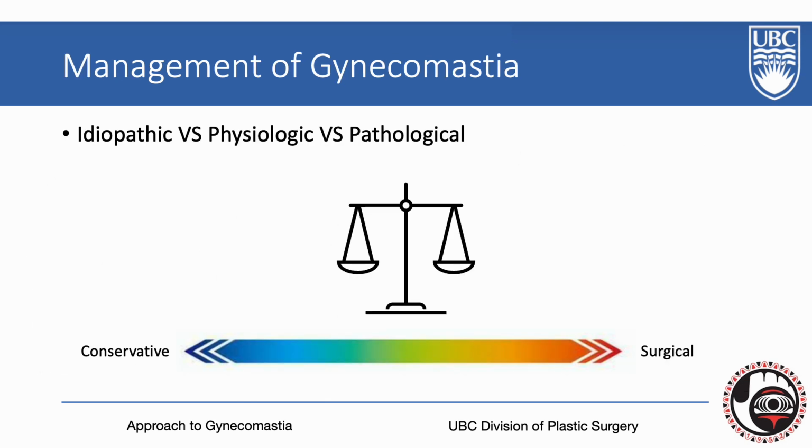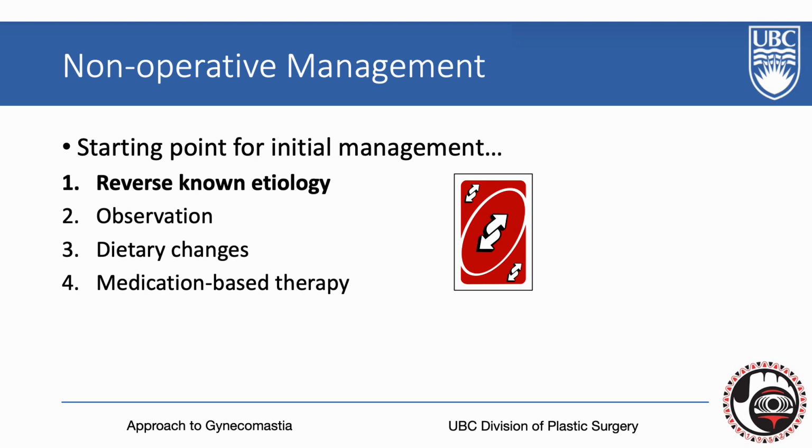Moving on to the management options for gynecomastia, as gynecomastia has varied etiology, the management options should address the suspected etiology for each patient. This can include a spectrum of non-surgical and surgical interventions. Initial management of gynecomastia should include non-operative strategies, which can include the following. Number 1, identify and reversal of the known or suspected etiology. This can include stopping drugs, alcohol, marijuana, changing any offending medication, or treating any identifiable underlying disorders. Number 2 is observation and watchful waiting.